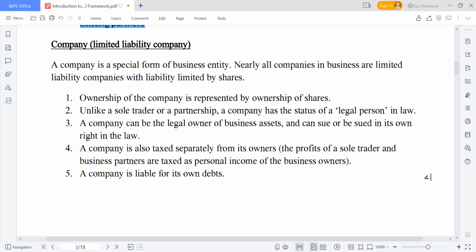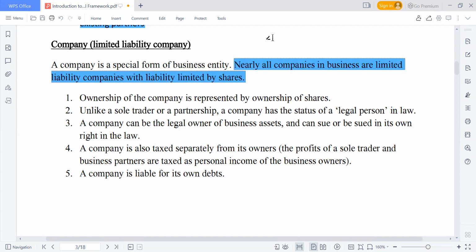So a company is a special form of business entity. Nearly all companies in business are limited companies with a limited number of shares. So if it is a company, the majority are companies limited by shares. Meaning that in case there's a problem in the future, I can only lose up to the amount that I have agreed to contribute to the business.